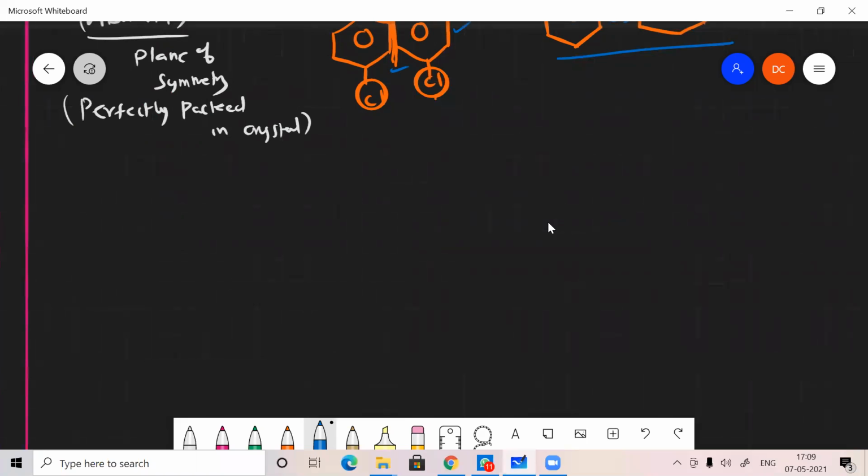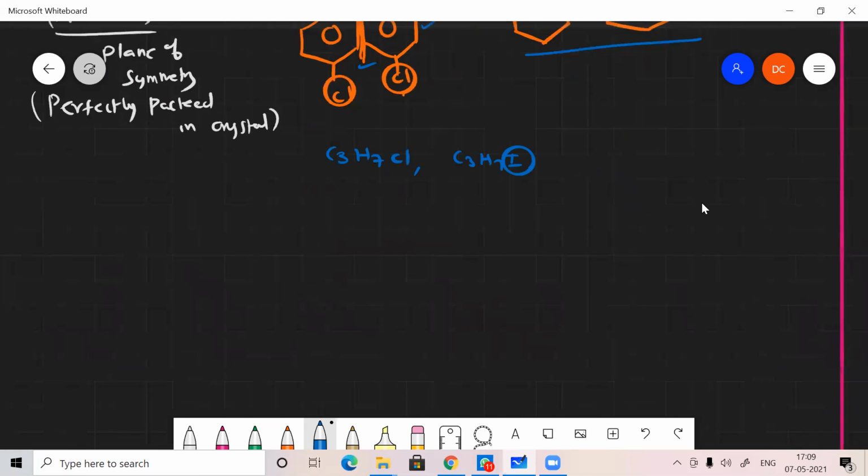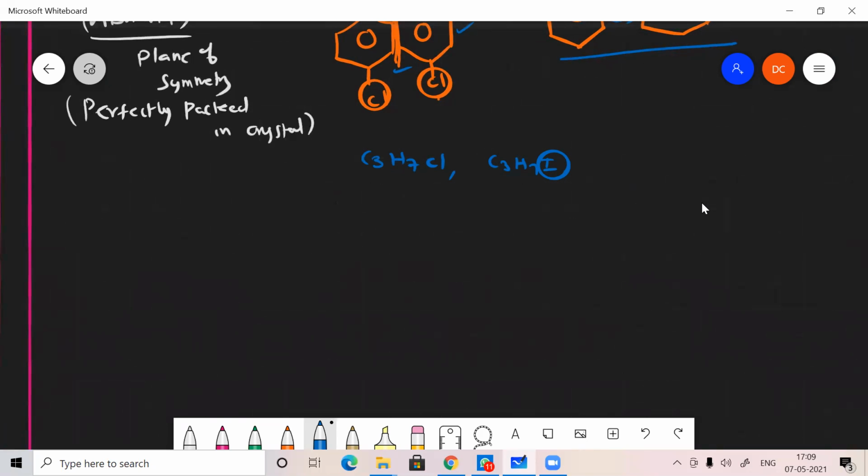Okay, and the next one is solubility. Sir, if they are given C3H7Cl and C3H7I, which will have the higher boiling point, sir? The molecule C3H7I. And if it is I or Br, obviously this will have the higher boiling point. I will explain. The bond size also matters, sir. Yes, but here it implies only molar mass. Molar mass will be very high for this.